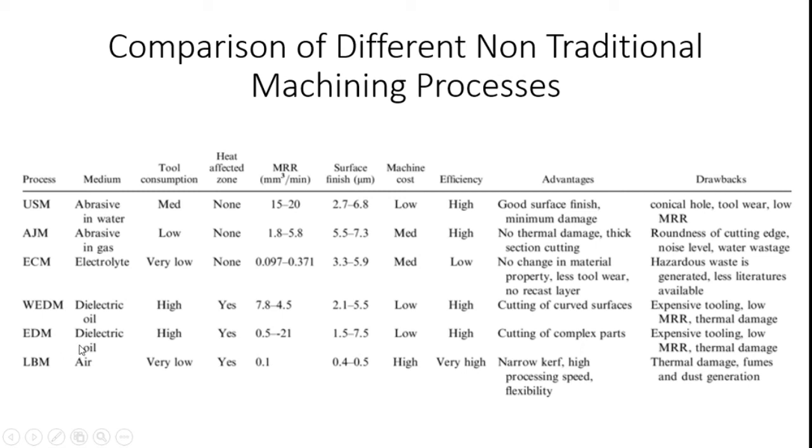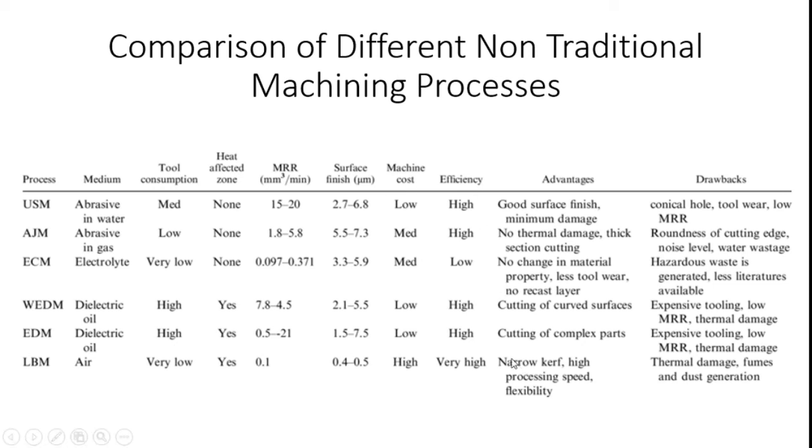And then electrical discharge machining: dielectric oil is the medium, and there is high tool consumption, a heat affected zone is available, and the material removal rate is 0.5 to 21. Surface finish is 1.5 micrometer to 7.5 micrometer. Machine cost is low as compared with the other machining processes, and efficiency is high with the electrical discharge machining process.